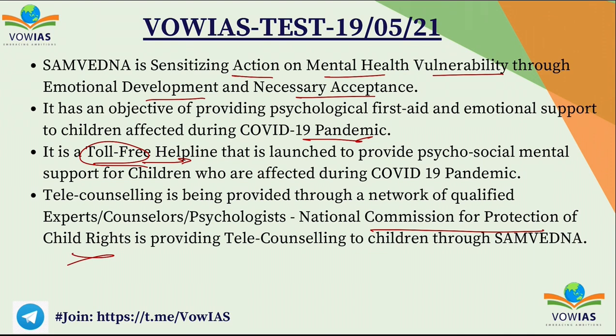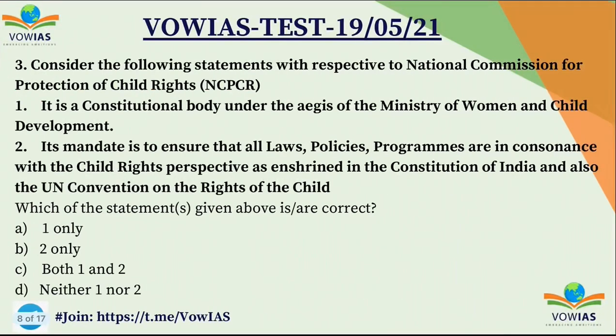Okay. So, next question. We'll move to the next question now. The next question is based on the National Commission for Protection of Child Rights, NCPCR. One, it is a constitutional body under the aegis of Ministry of Women and Child Development. Second statement, its mandate is to ensure that all laws, policies, programs are in consonance with the child rights perspective as enshrined in the Constitution of India and also the United Nations Convention on the Rights of Children.